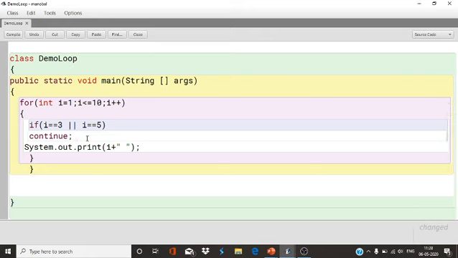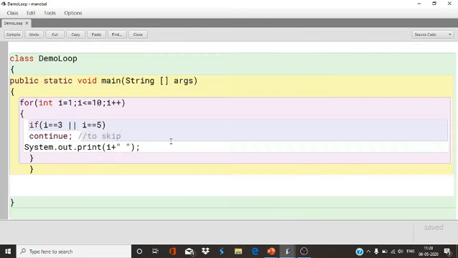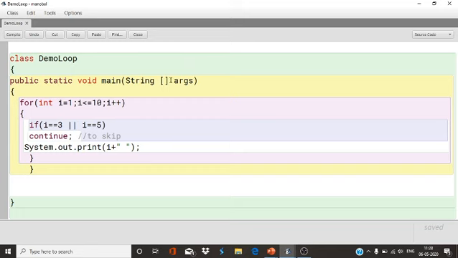To escape the statement, you can say flow of control escapes some particular statement.